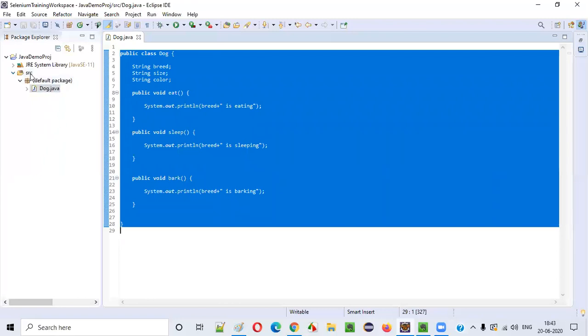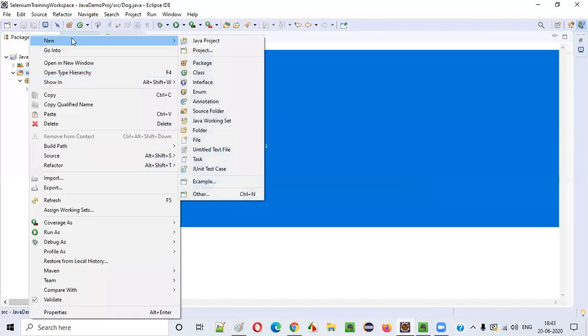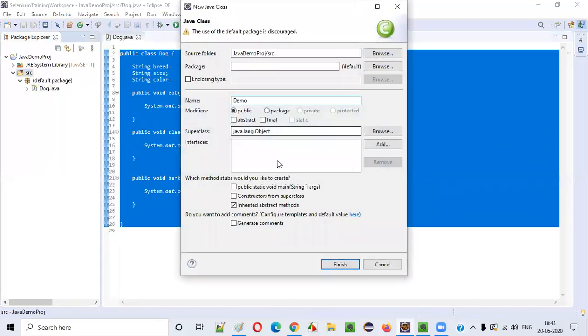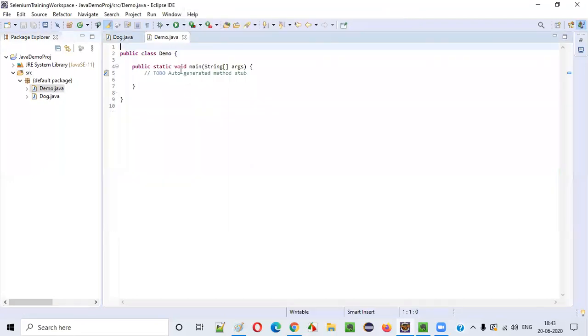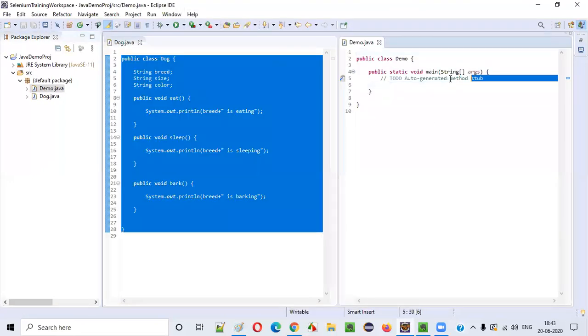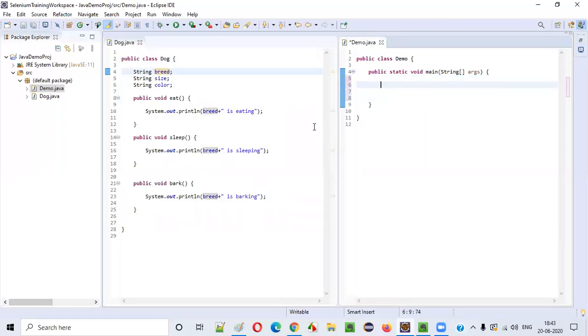So let's create some objects. For that, I'll create a demo class with public static void main, so that inside the main method, I'm going to create some objects for this dog class. The first object I'm going to create is a dog, Pug. Dog pug is equal to new Dog. This is one object. Apart from pug, we have Dalmatian. Dog Dalmatian is equal to new Dog. So this is how we create objects, guys. This is the object creation statement.